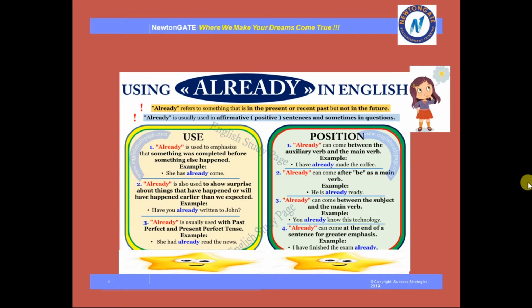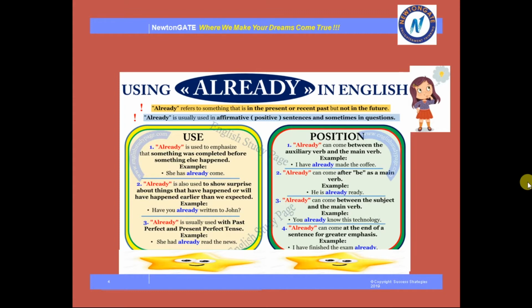Now in position, already can come between the auxiliary verb and the main verb. Like I have already made the coffee. Okay, the position is in the middle, between the auxiliary verb and the main verb. So I used already like that.